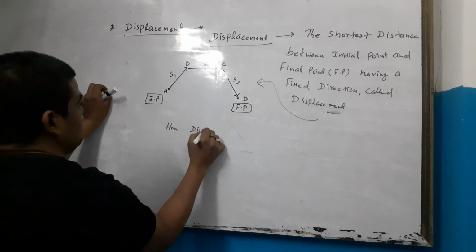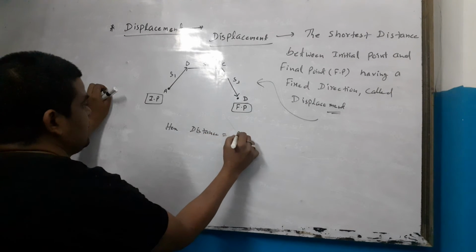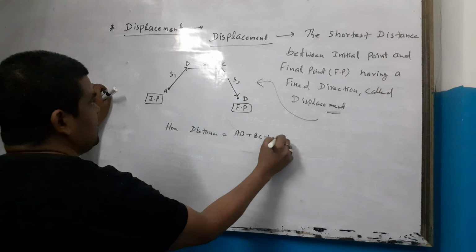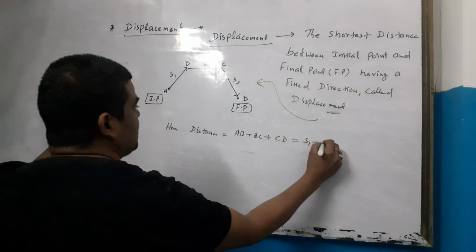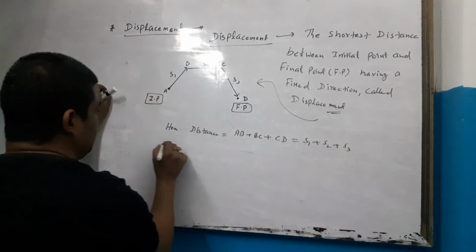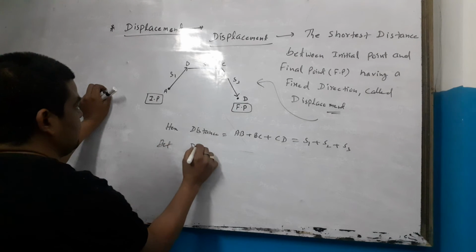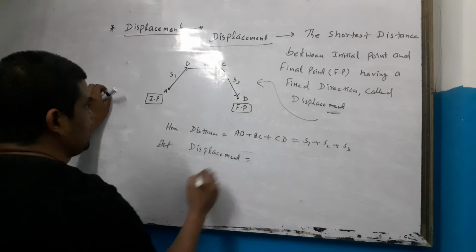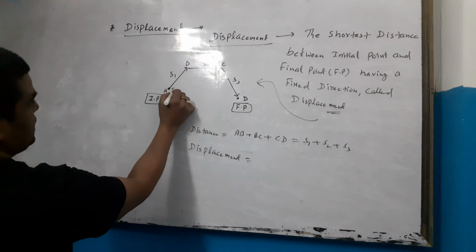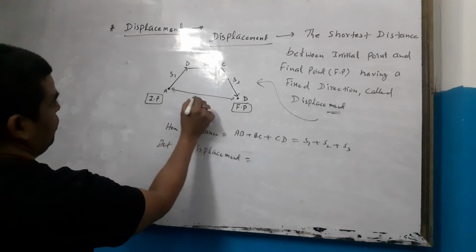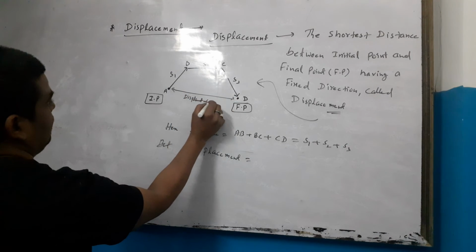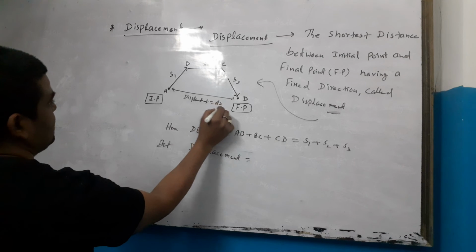Same figure here. Distance is the actual length of path, AB plus BC plus CD, meaning S1 plus S2 plus S3. But displacement is the shortest length between the initial point and the final point. That is your displacement, denoted by ds.